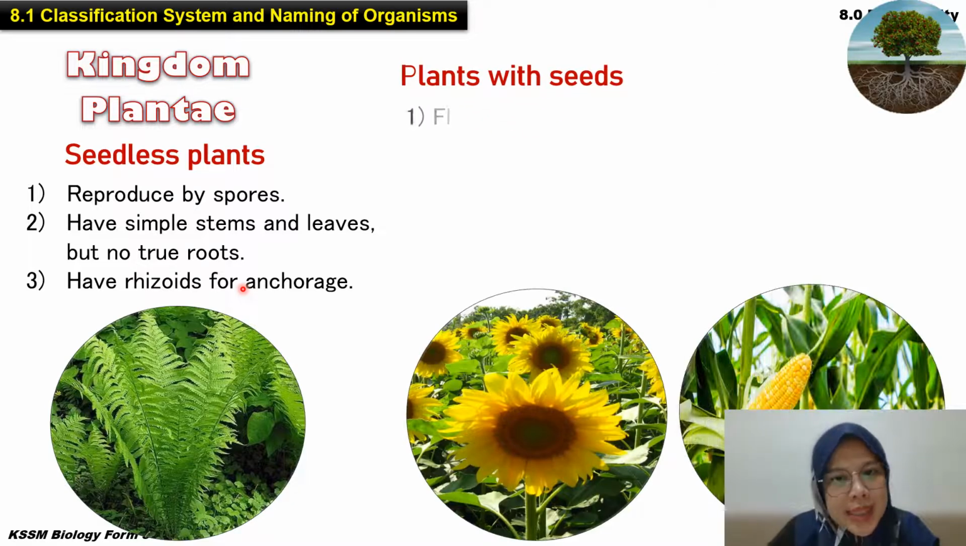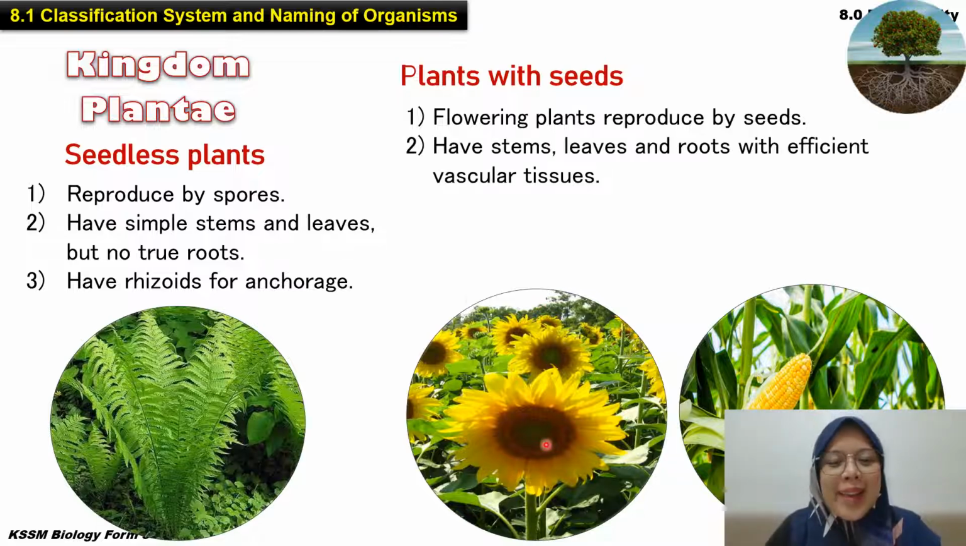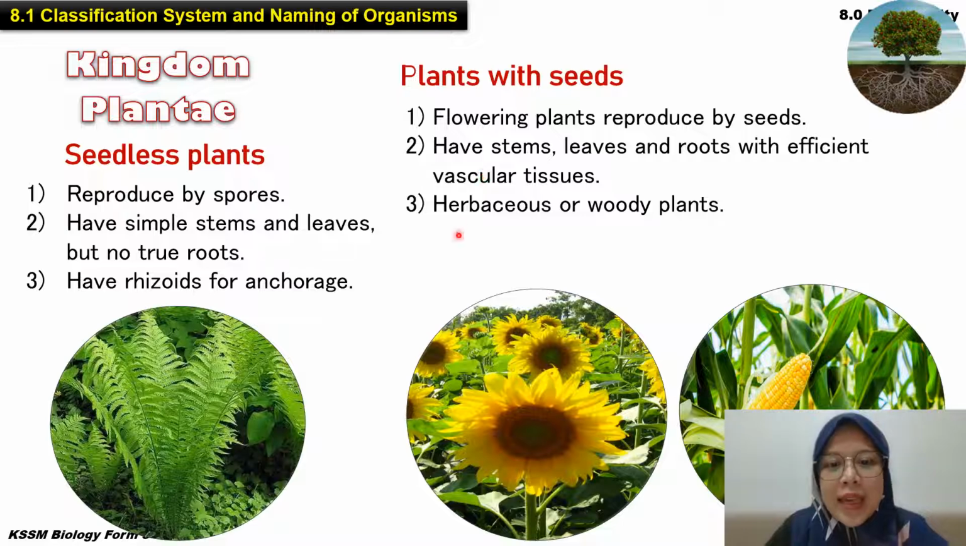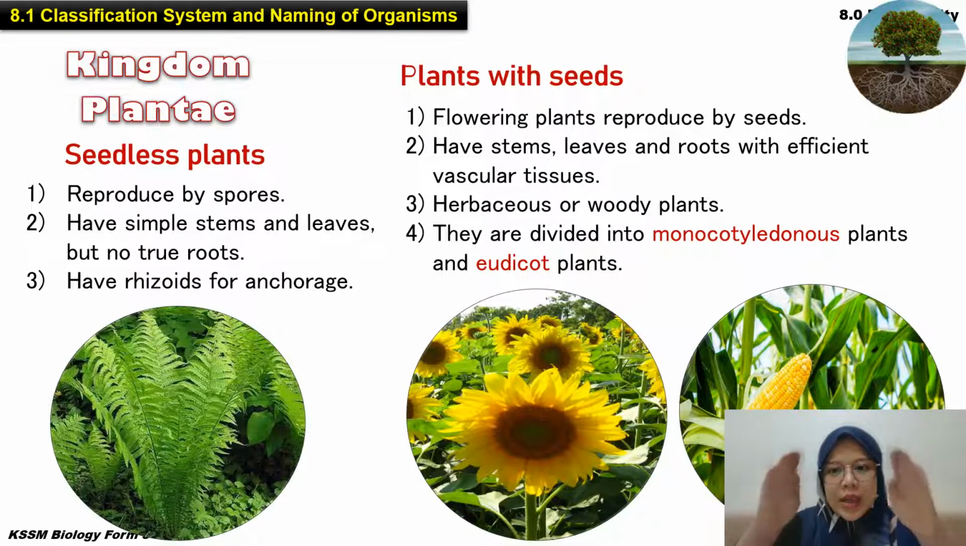Okay, plant with seed, kalau pokok yang ada seed biji, okay. So, flowering plant produce seed, okay. Bunga tu dia akan produce seed, you all dah belajar kan, okay. And have stem, leaf, root with efficient vascular tissue, maksudnya ada xylem and phloem. Okay, herbaceous or woody plant, boleh jadi pokok yang renek, yang pendek, herbaceous, ataupun woody yang keras. And they are divided into monocotyledon and eudicot plant. Okay, for the plant with seed, ada dua cabang lagi, which is monocotyledon or eudicot plants.